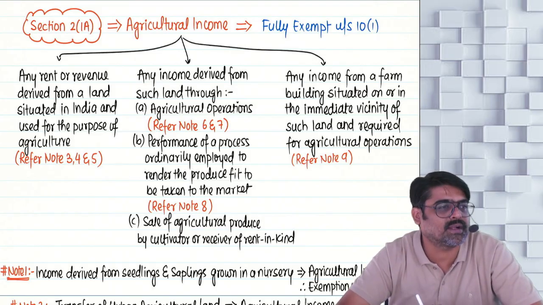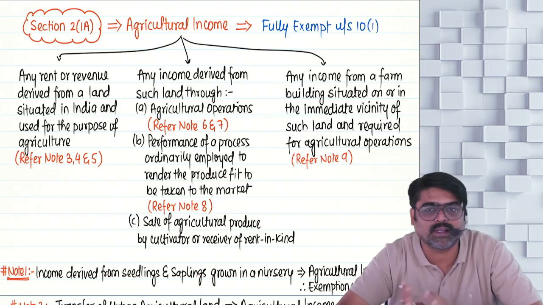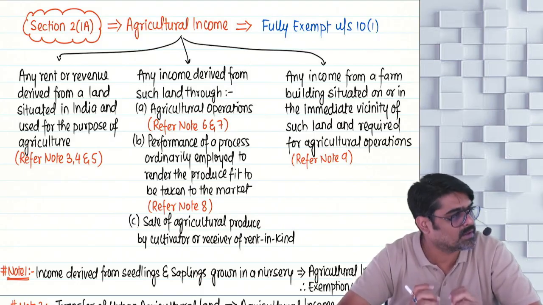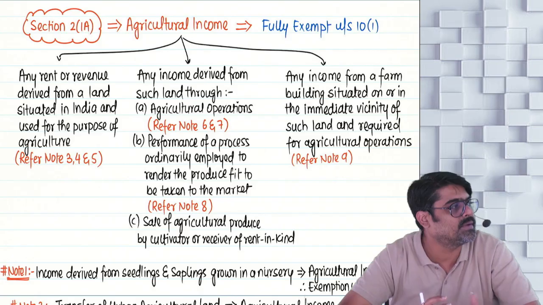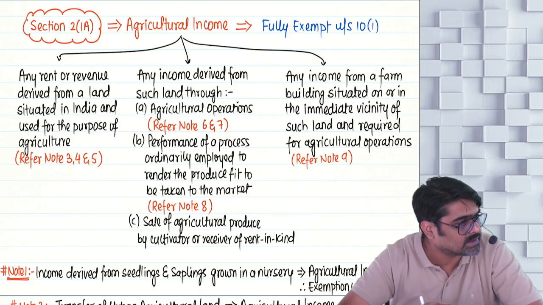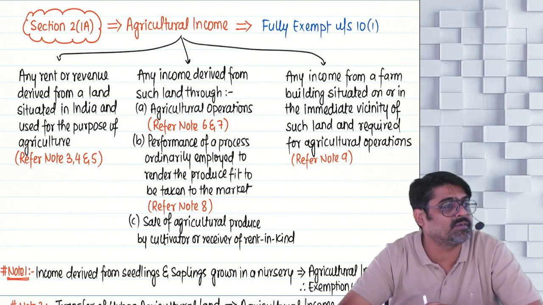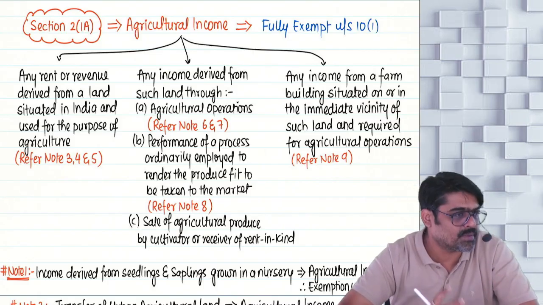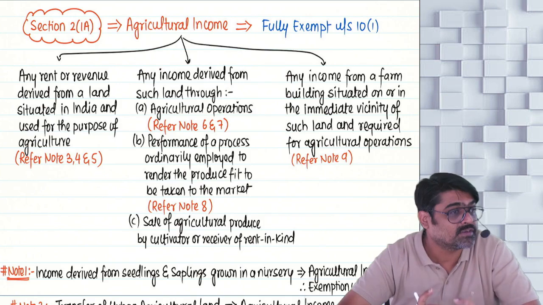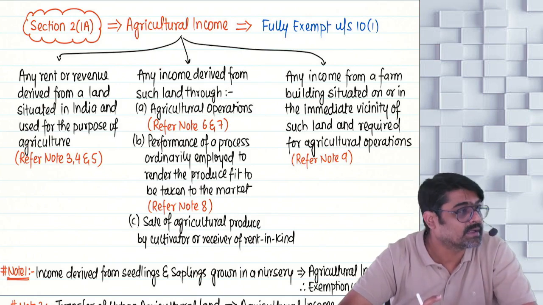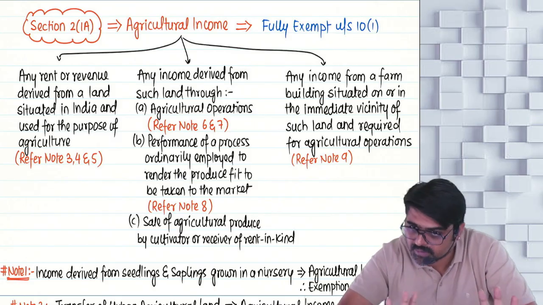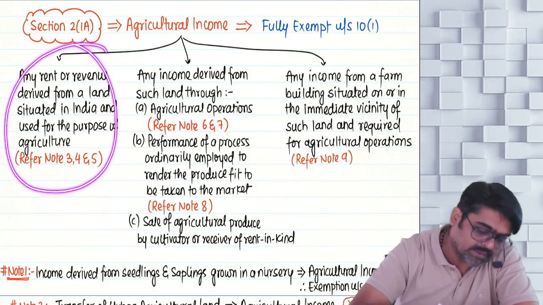Is it necessary that the amount of rent is received in monthly payments on a regular basis? No, not necessary. It can be received as a single lump sum payment also. In that case it will be treated as revenue. Understanding? And the person who is receiving the rent in the form of share in the farm produce is known as receiver of rent in kind. Will you remember? Okay.